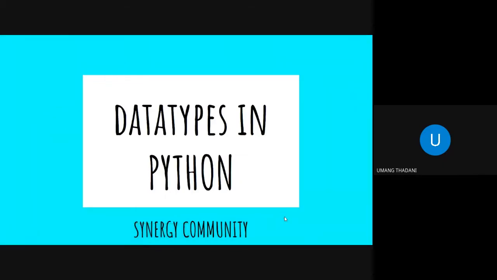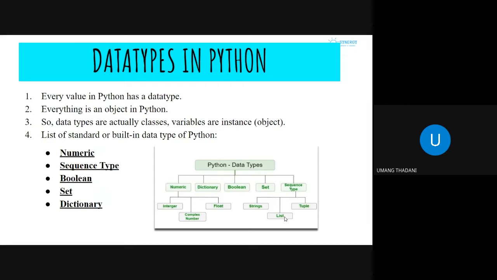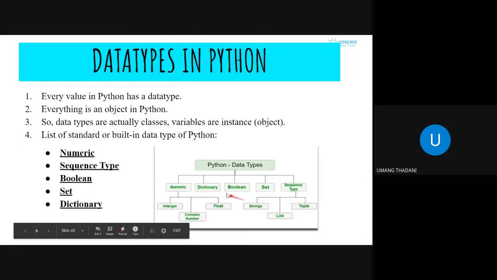Data types in Python. So we have a huge number of data types in Python, more than what you basically get in other programming languages. Python comes with a lot of inbuilt data types. So we have the numeric data types, which deal with all those numbers. And in numeric we have integers.